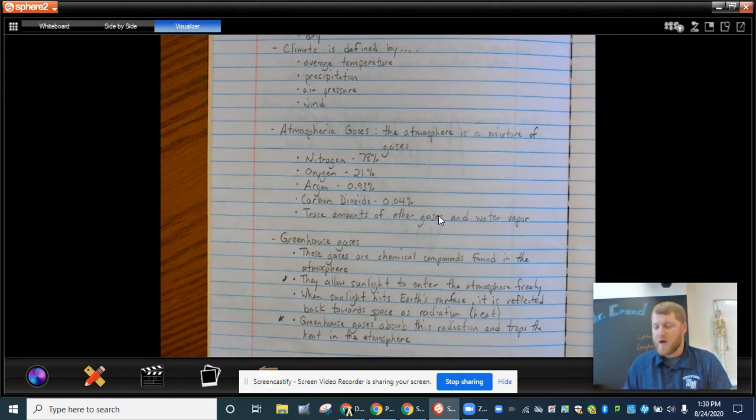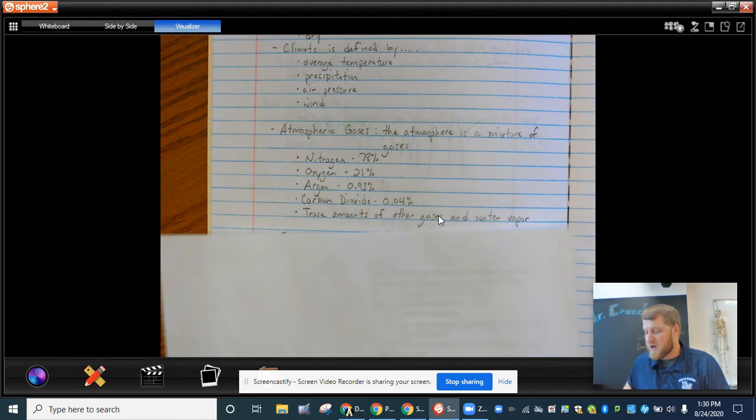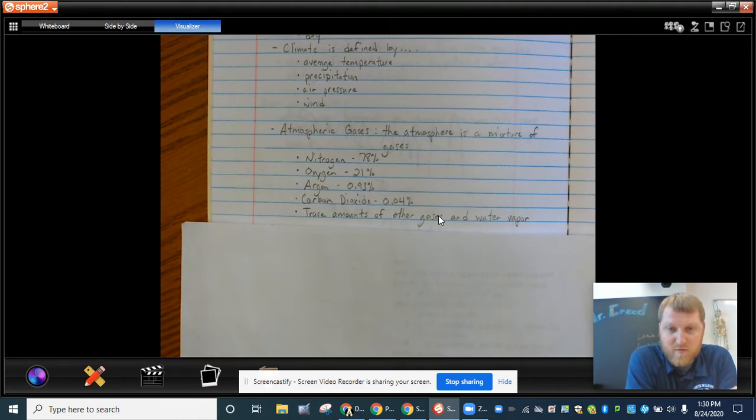Okay, so atmospheric gases is just a mixture of gas in the atmosphere. The number one concentration of gas is nitrogen. Nitrogen makes up about 78% of the total amount of gases in our atmosphere. Next comes oxygen at 21%.